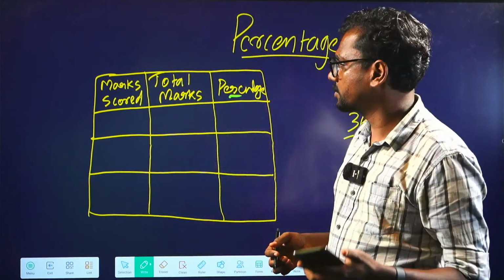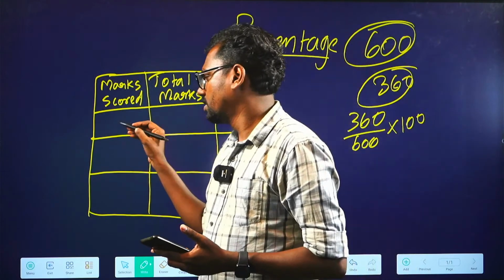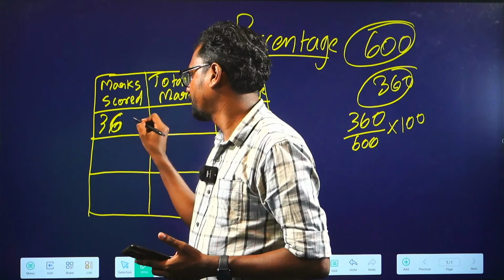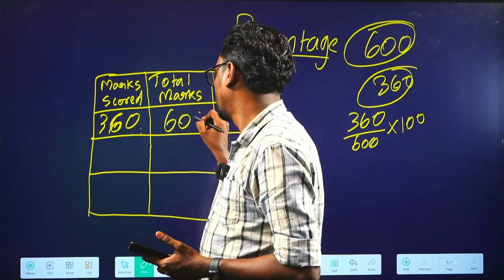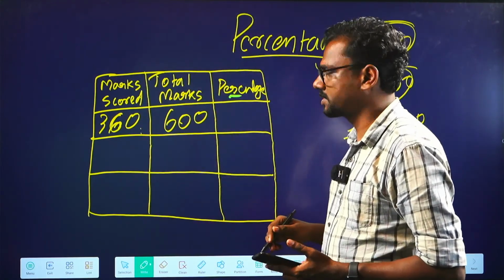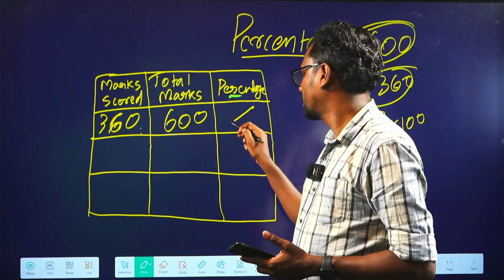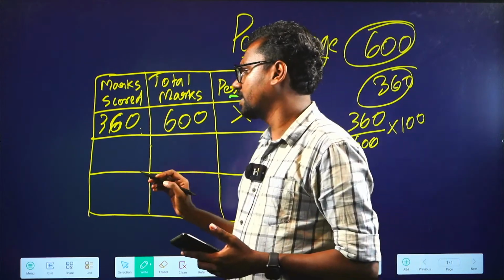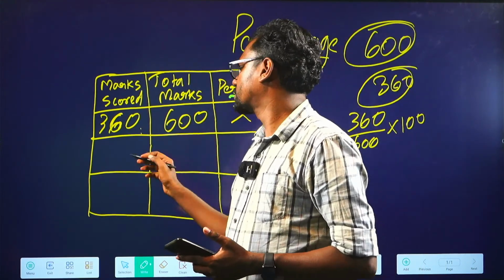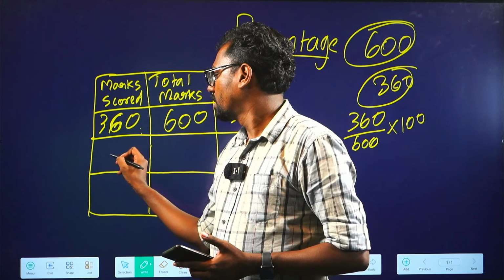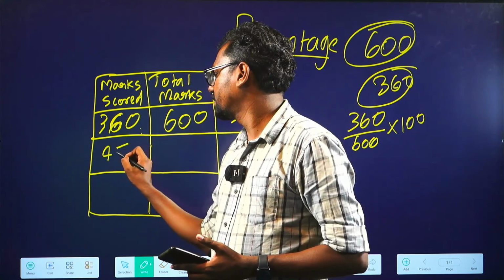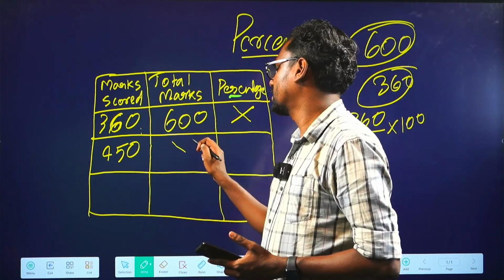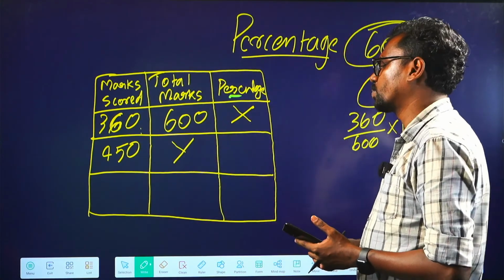So let's consider marks scored is 360 out of 600. You want to find the percentage, let's consider it as X. And the second case, consider the marks scored is 450. Total marks we don't know, consider it as Y.